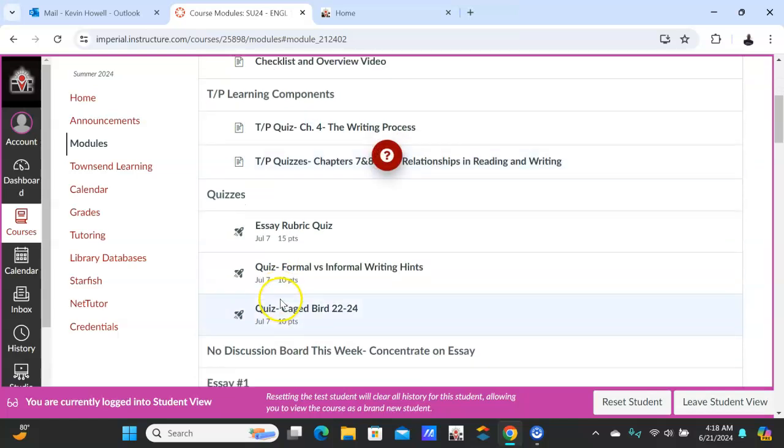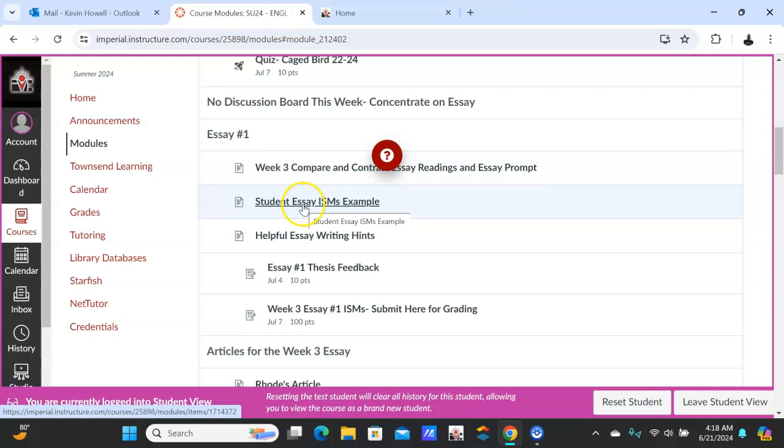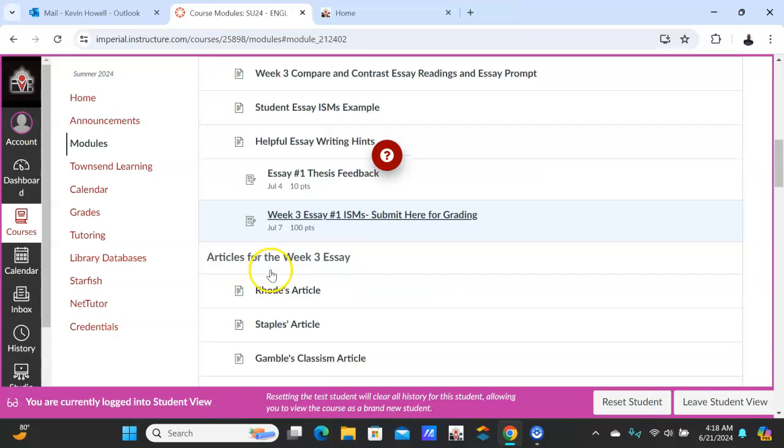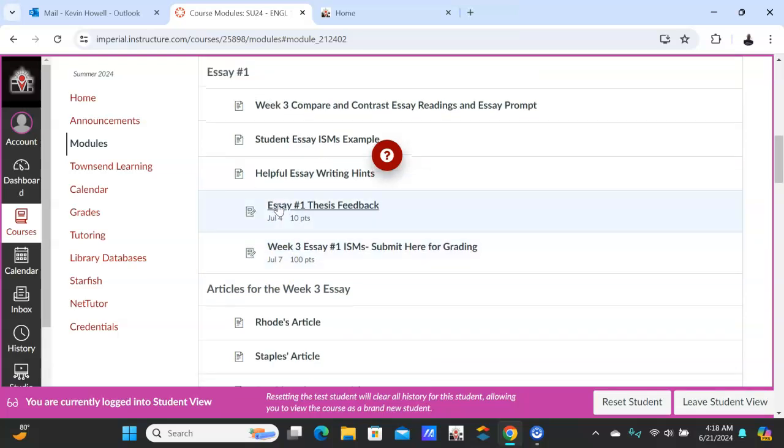The last part I wanted to talk about is the essay. So the prompt is here. Here's an example of a student who did the essay last semester. Helpful writing hints. Essay 1, thesis feedback. You have to have this sent to me by July 4th. And there's a video in there that specifically talks about this. This is feedback. If you don't give me this by July 4th, I'm going to deduct points. If you don't give this to me by July 7th, when the essay is due, I won't grade the essay. So make sure you have that in.